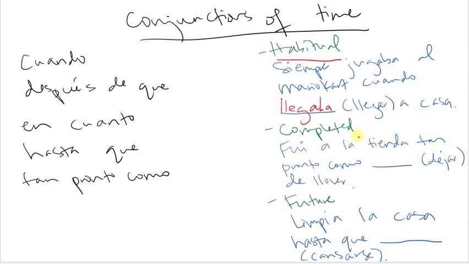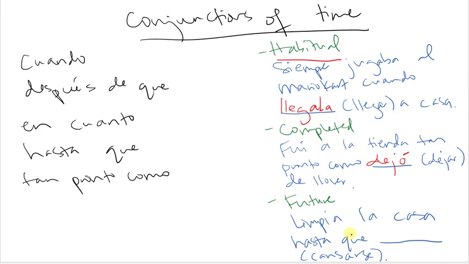If it's a completed action, so fui a la tienda tan pronto como dejar de llover. So I went to the store as soon as it stopped raining. This is a completed action. Therefore, I'm not going to use the subjunctive. I'm going to use the preterite. I went to the store as soon as it stopped raining.